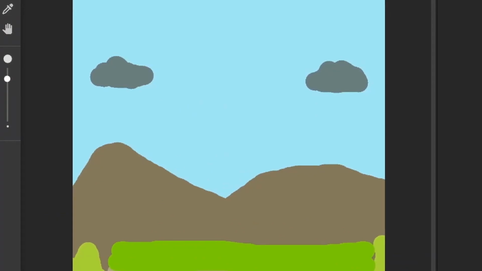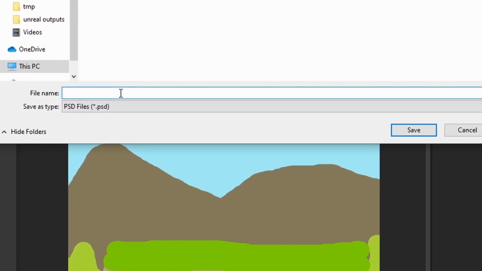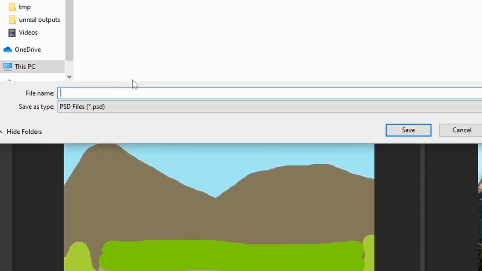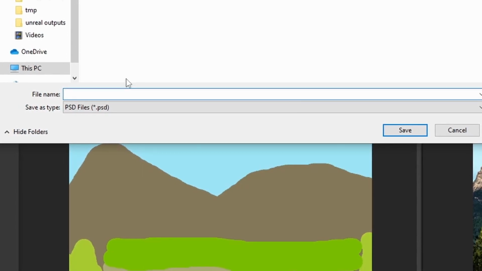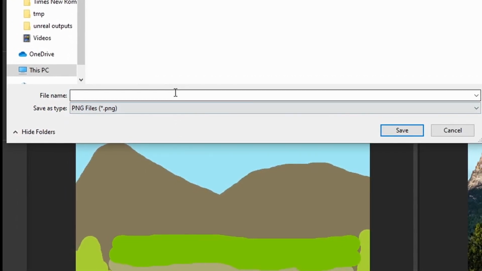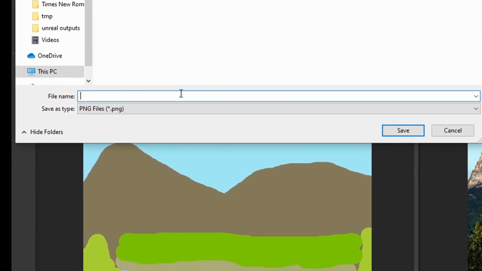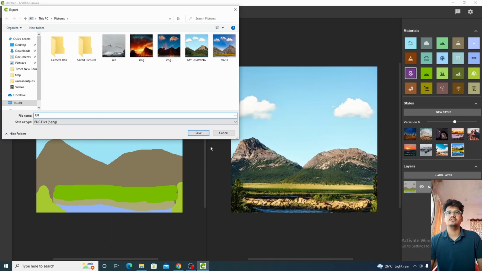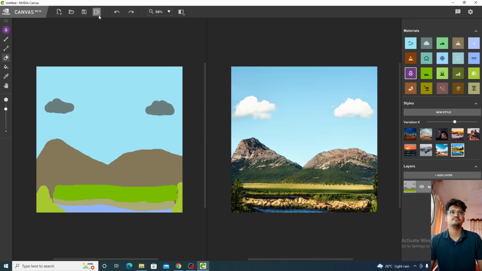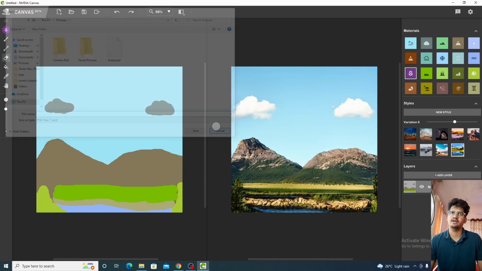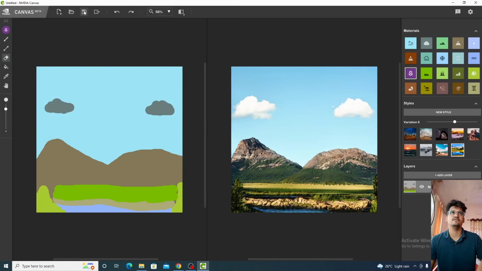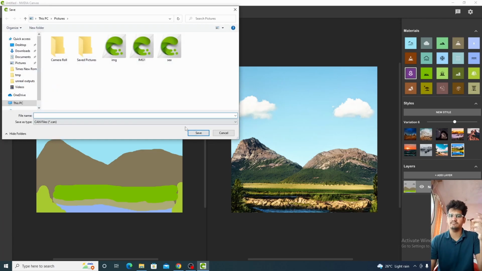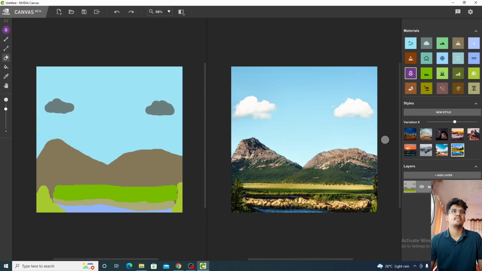We have two export options: you can save this as a PSD file, so you can edit it in Photoshop, or else save it as a PNG. You can go post it and let your friends know that you have created something with AI. So this will be my image. You can also save this as a Canvas file, so maybe you can use it some other day. So this was a short brief about this and how good it looks.